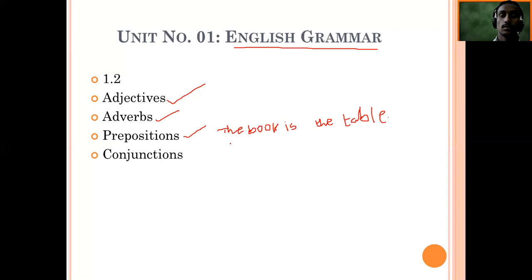Students respond: on the table, under the table. Yes, the majority of students, you are right, whatever you have guessed is right. Something is missing, and that missing word goes here. You have already given me options also. You can use here the book is on the table, or you can say under the table as well.